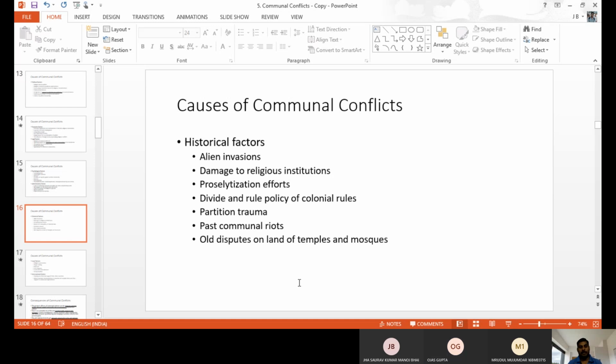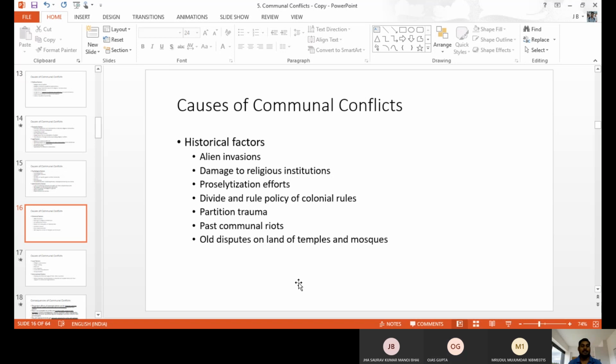Okay, so with that type of historical incident, when it happened once, it may happen again. The people are not able to forget. They will mention it in history. So these are the things like the after-effects of colonial rule, divide and rule policy, partition trauma. That is the India and Pakistan partition, or one state separating from another state. This type of incident is historically pointed out.